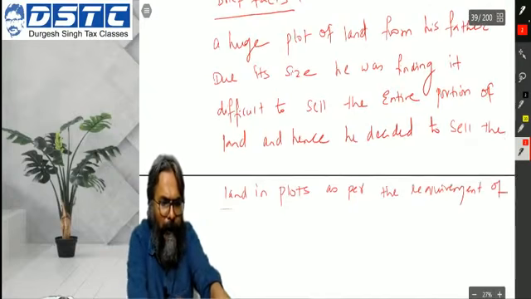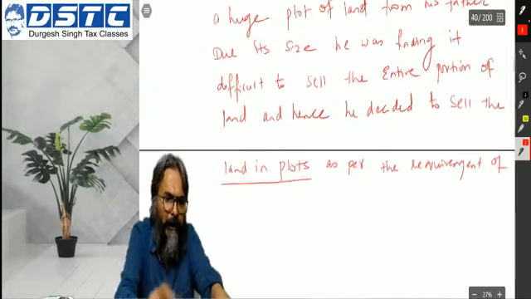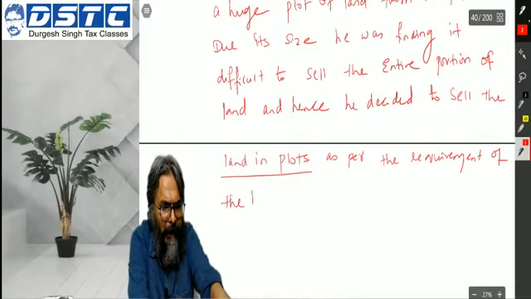Students, underline the words land in plots, as per the requirement of the buyer.